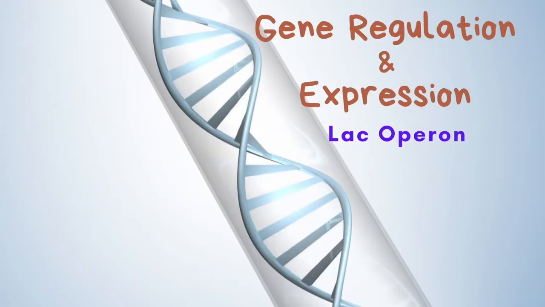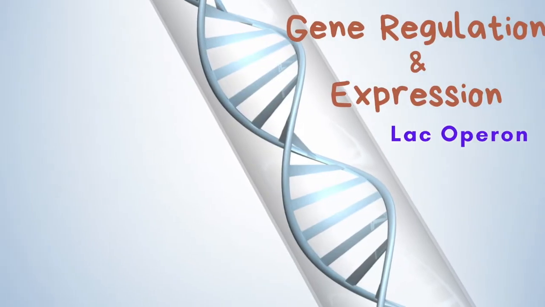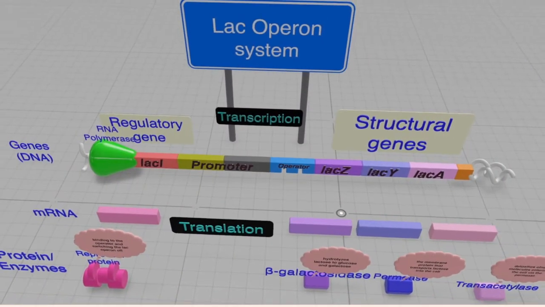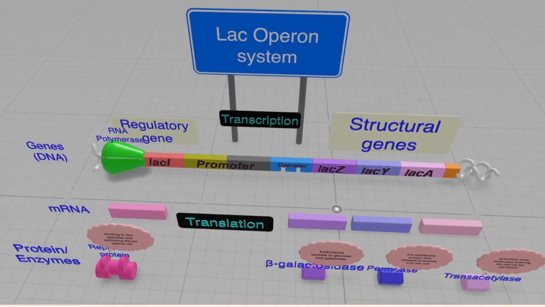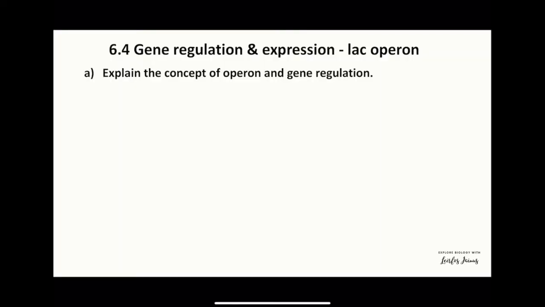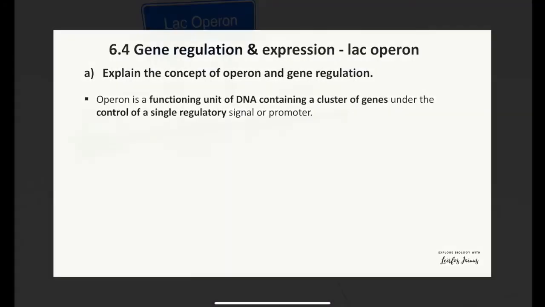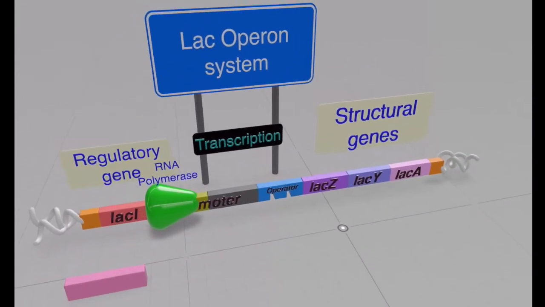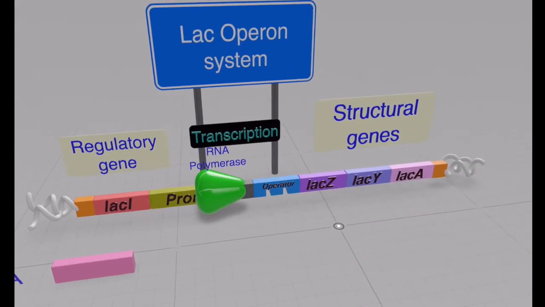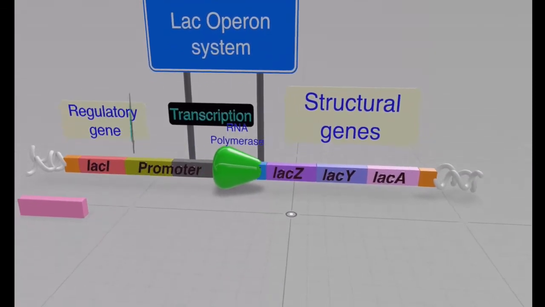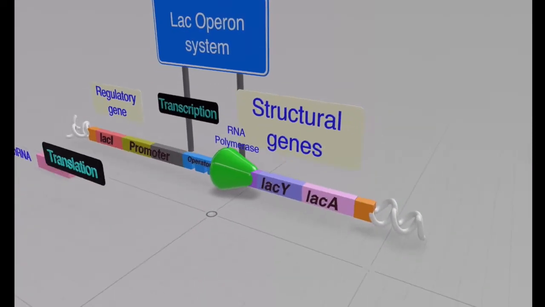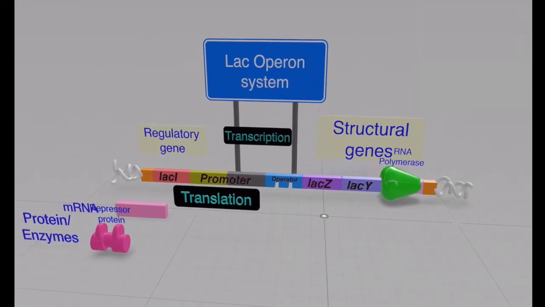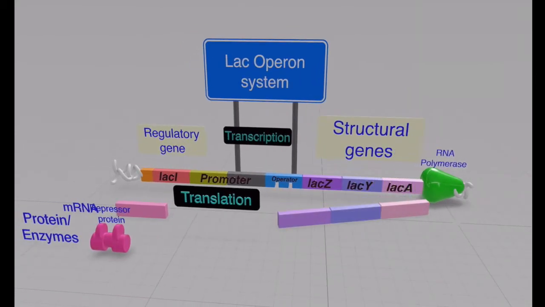In this video, we will discuss gene regulation and expression. We will focus on the Lac Operon. First, we will explain the concept of operon and gene regulation. An operon is a functioning unit of DNA containing a cluster of genes under the control of a single regulatory signal or promoter. The genes are transcribed together into an mRNA strand and either translated together or separately in the cytoplasm.